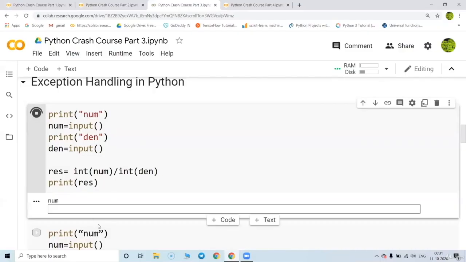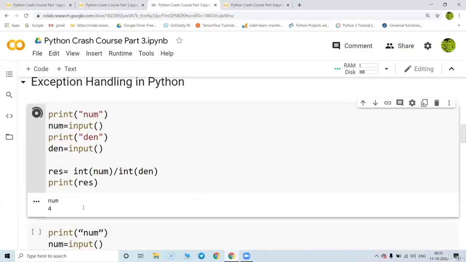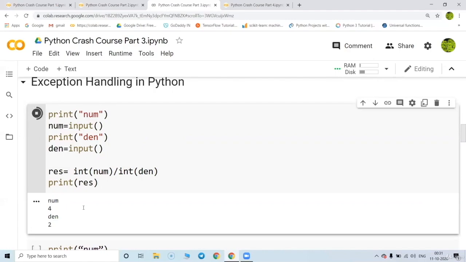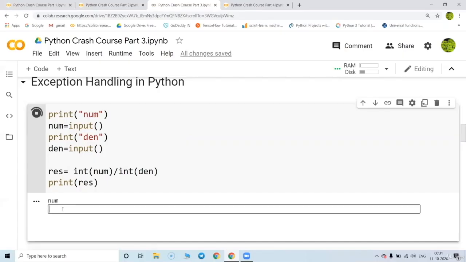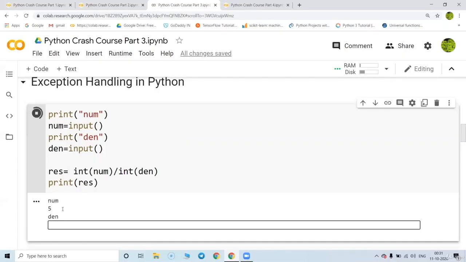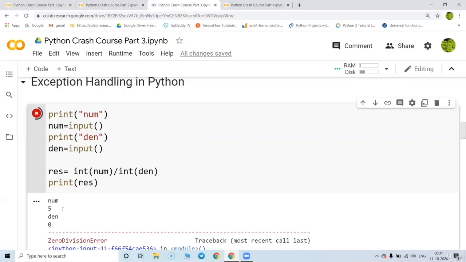Suppose I put 4 and the denominator is 2, the answer is 2. Yes, correct. But this program will create a problem when a user enters 5 and the denominator is 0. So this is going to say division by zero error. So this is one kind of error which has occurred. The number cannot be divided by 0. So what is the solution for that?